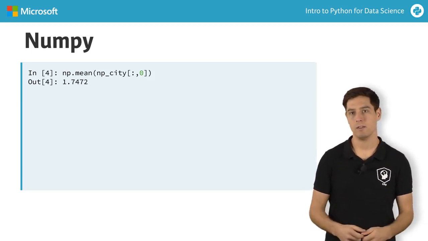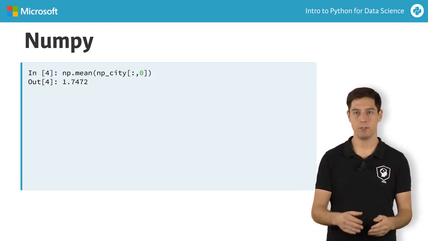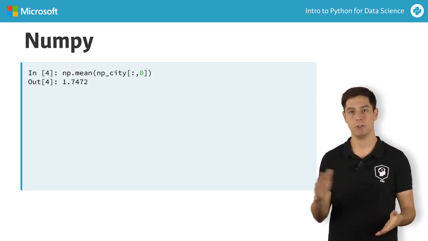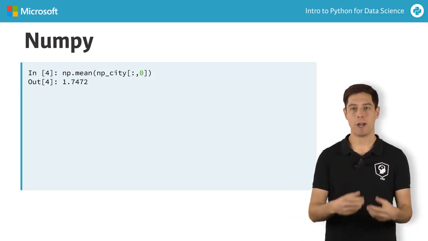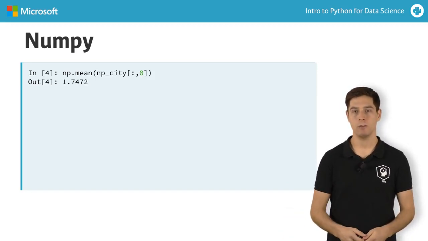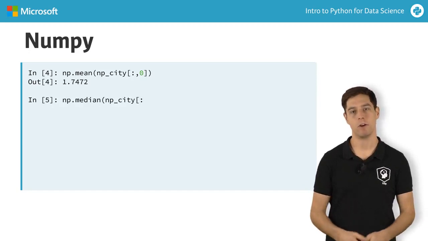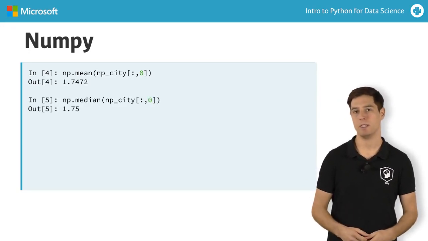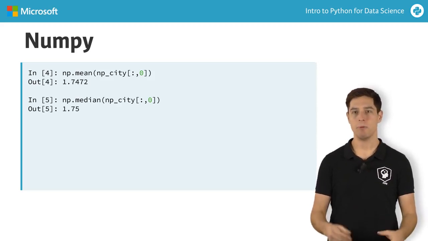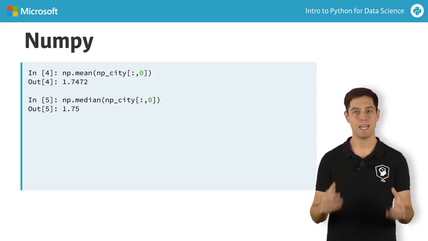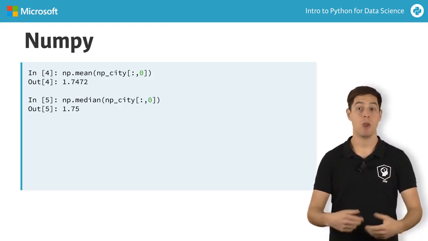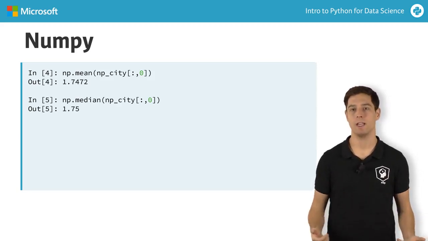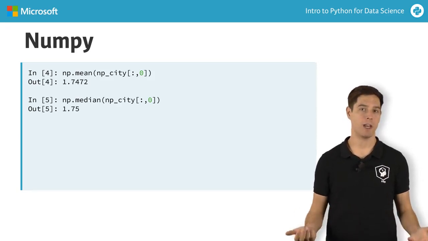What about the median height? This is the height of the middle person if you sort all persons from small to tall. Instead of writing complicated Python code to figure this out, you can simply use Numpy's median function. You can do similar things for the weight column in np_city. Often, the summarizing statistics will provide you with a sanity check of your data. If you end up with an average weight of 2,000 kilograms, your measurements are most likely incorrect.